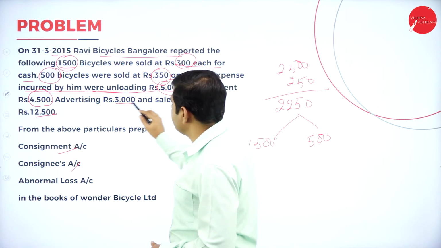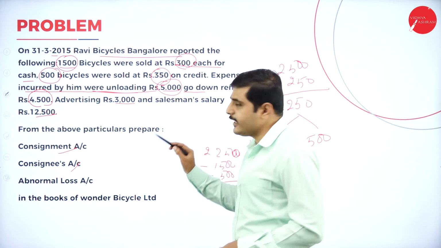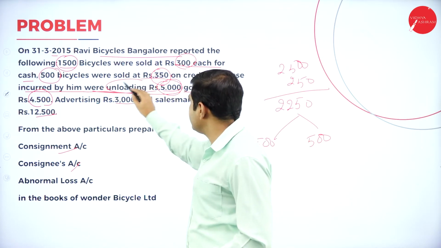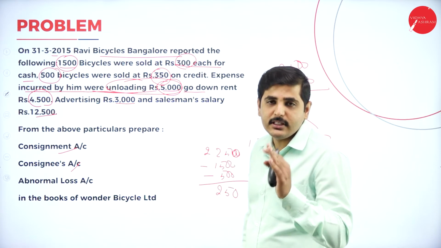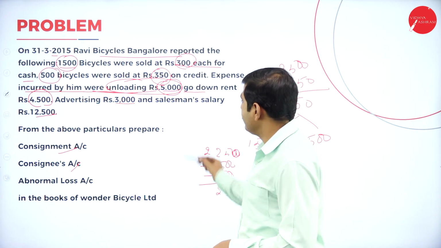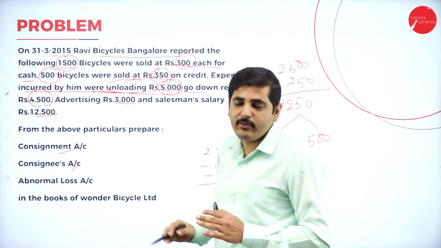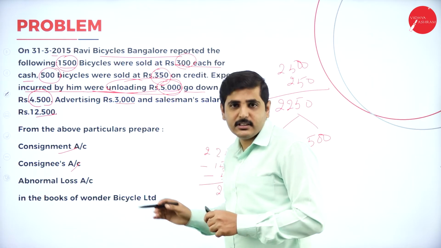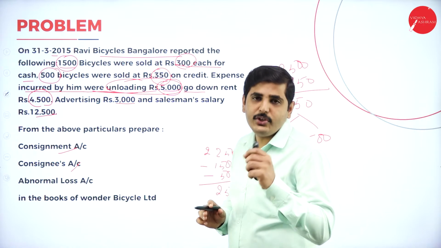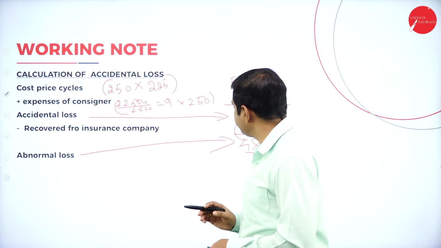See, godown rent is an indirect expense, advertising is an indirect expense, salesman's salary is an indirect expense. What are the direct expenses? Only loading and unloading charges are the direct expenses. We should consider only direct expenses while calculating the closing stock. Keep this in mind. Indirect expenses will be considered while doing the problem, but while calculating the value of closing stock, we should take only direct expenses. We should not take indirect expenses.